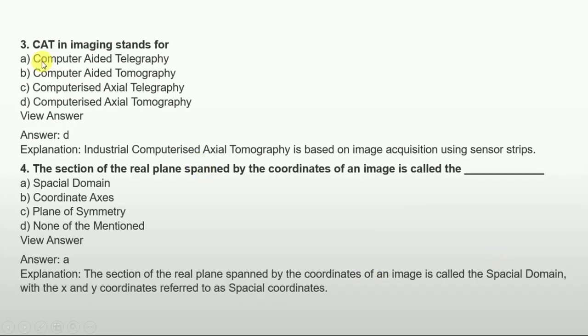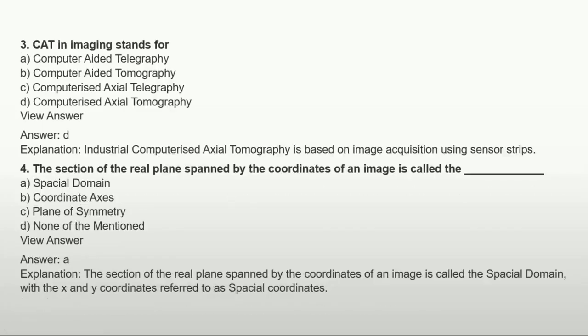Next is, CAT in imaging stands for what? Options are: A, computer aided telegraphy, option B, computer aided tomography, option C, computerized axial telegraphy, and option D, computerized axial tomography. So the answer is option D, computerized axial tomography. Industrial computerized axial tomography is based on image acquisition using sensor strips.